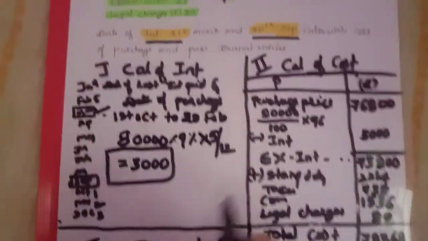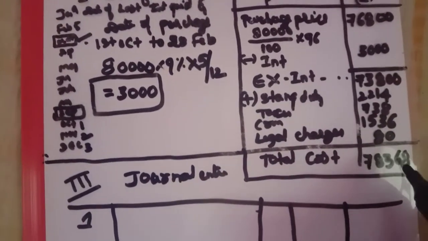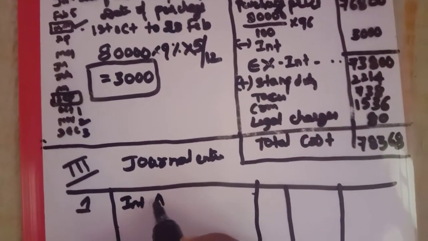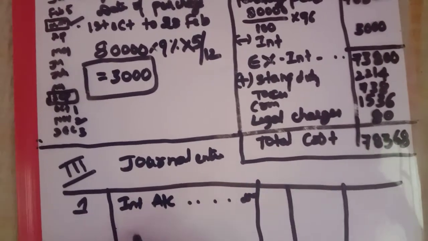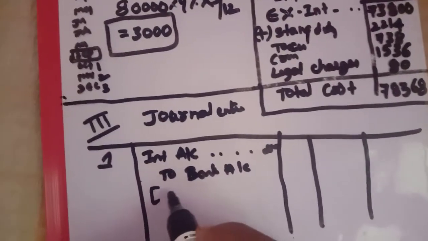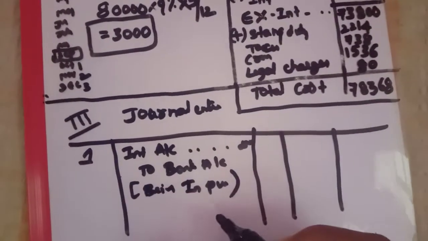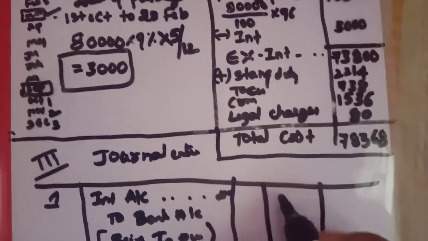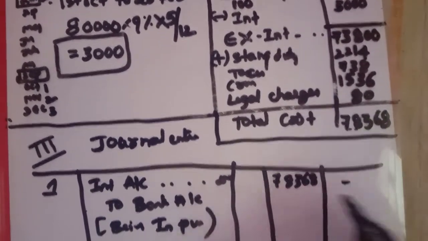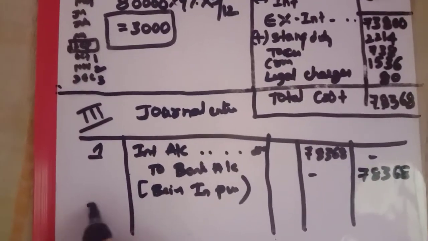First we need to record the cost, that is the purchase. For this price we purchased the debentures. First one is investment account debit to bank account, being investment purchased. On what price did we purchase? We already calculated it in the second step: 78,368.